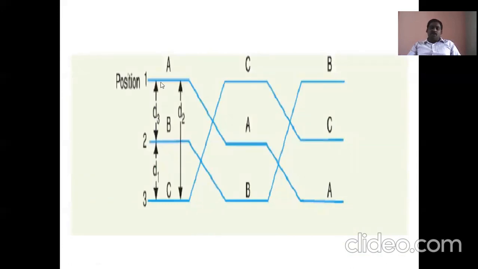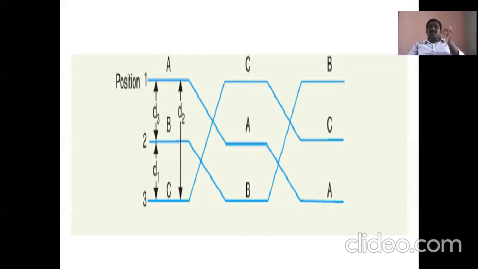This also has three phases A, B, and C. The 1, 2, 3 represent the positions of a conductor. At this place, conductor A position is 1, conductor B position is 2, and conductor C position is 3. But while coming to this place, conductor C position is 1, conductor A position is 2, and conductor B position is 3.